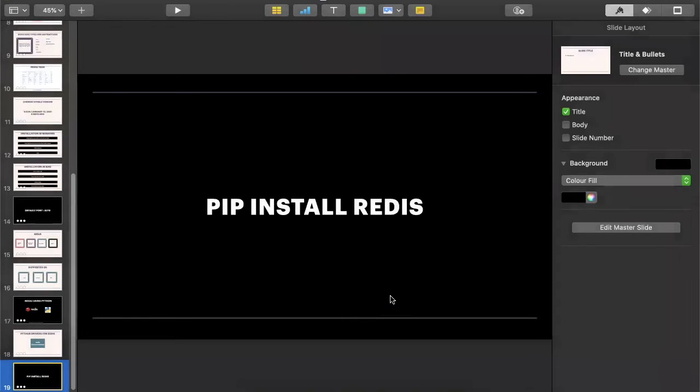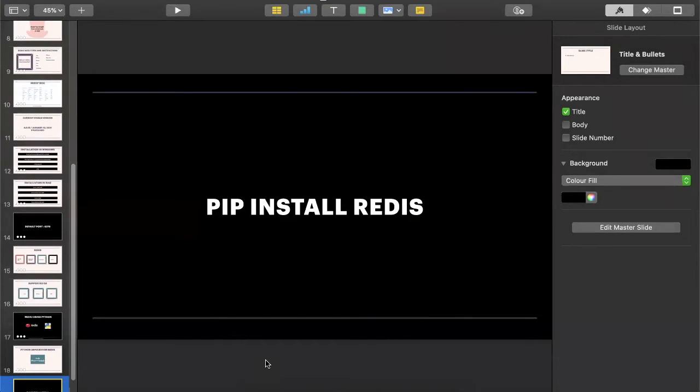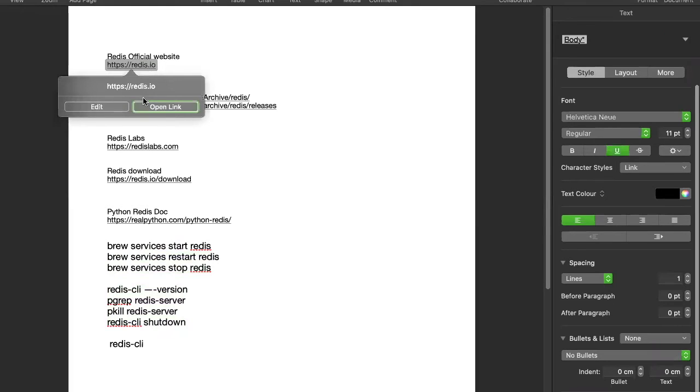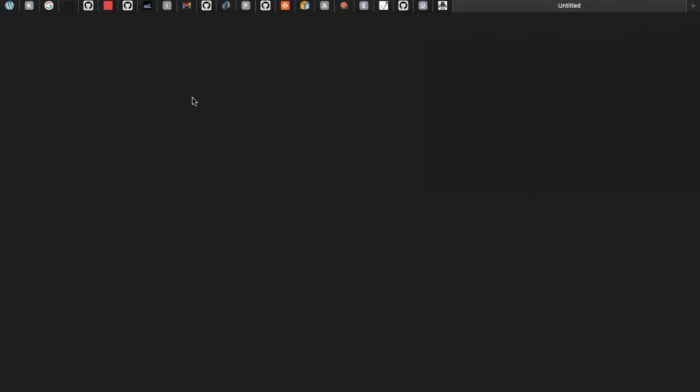Let's do some practical now, how we can set up Redis in our local. Okay, so I already have some commands here. This is the official website, Windows people, you can use this one, Redis Labs. There are a few important commands I listed here to understand better. So I will take you to this official website and show you some important information.